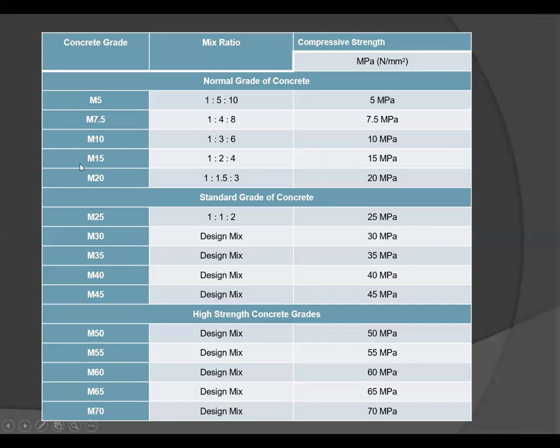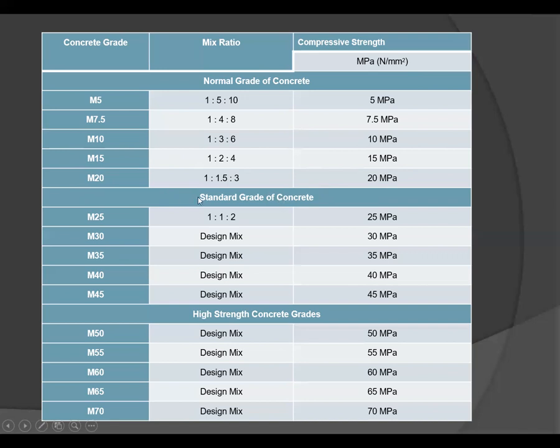Okay, so next is M15. Its mix ratio is 1:2:4, and its compressive strength is 15 MPa or Newton per mm square. Similarly for M20, its mix ratio is 1:1.5:3, and after 28 days compressive strength is 20 MPa.